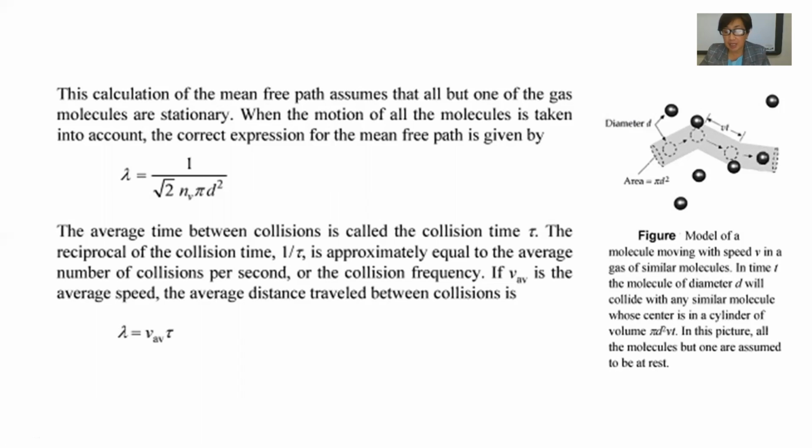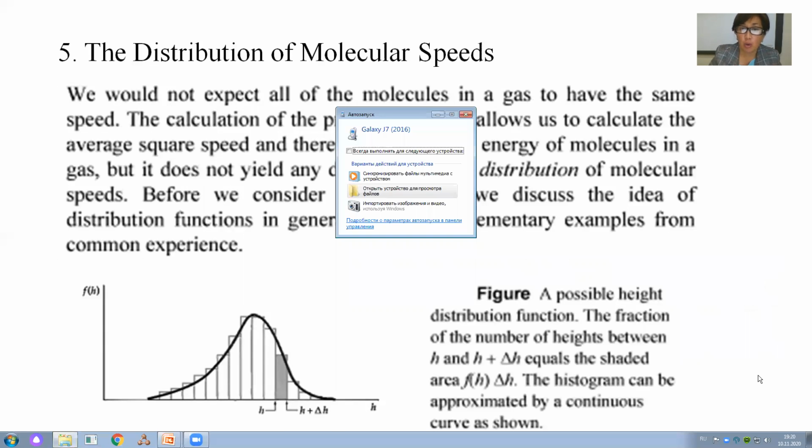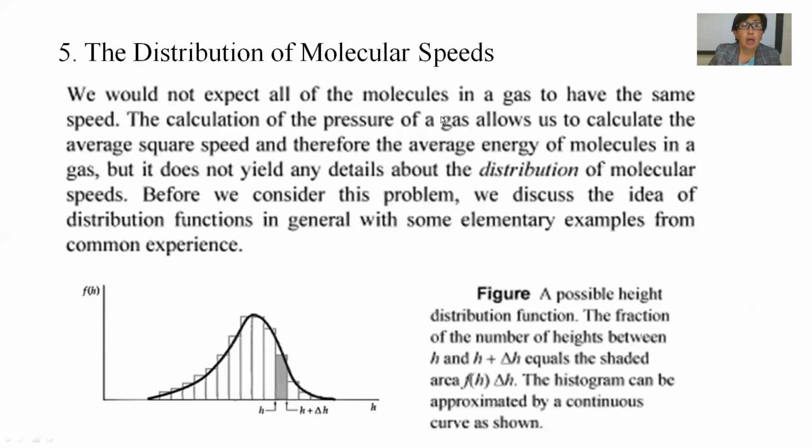Okay, for question number 5, the distribution of molecular speeds. Our calculation of the pressure of a gas allows us to calculate the average square speed and the average energy of molecules in a gas, but it doesn't enter into any details about the distribution of molecule speeds.